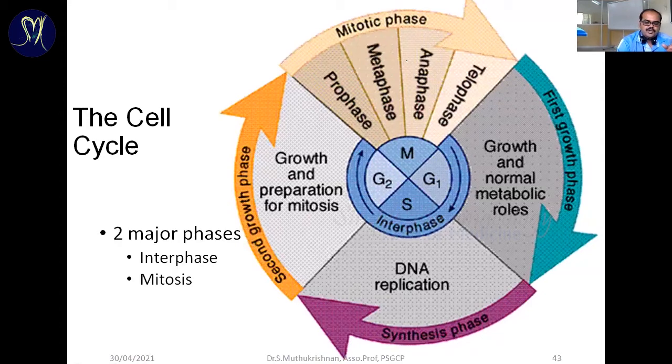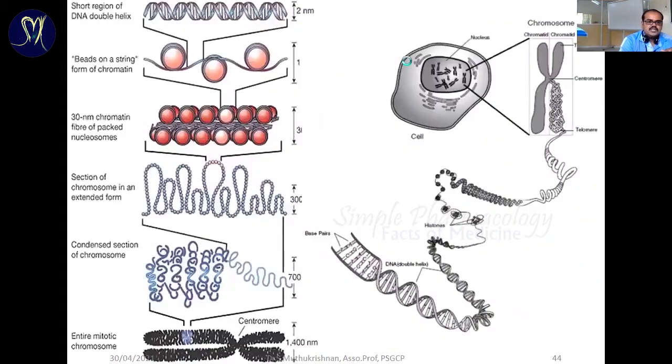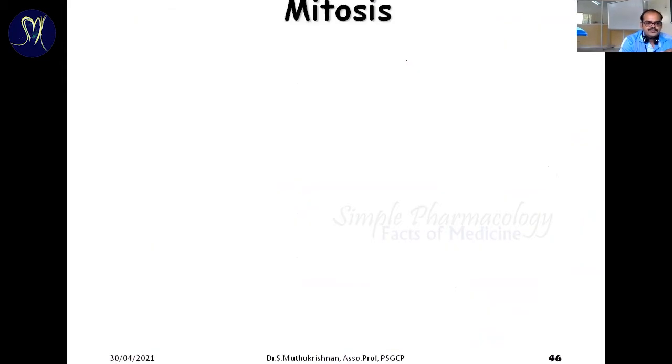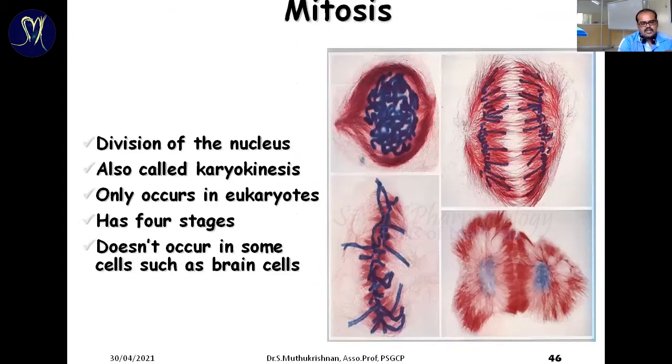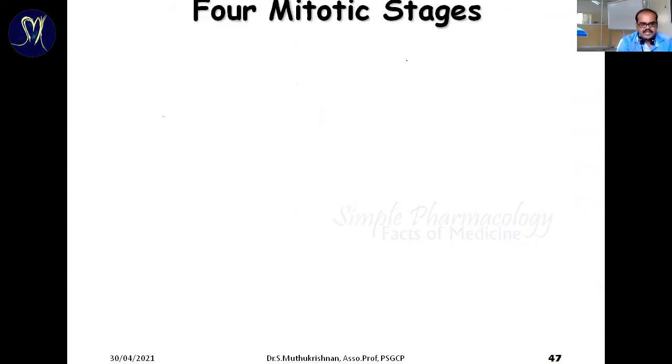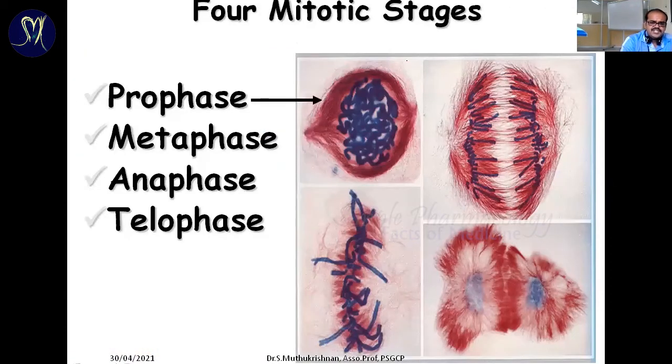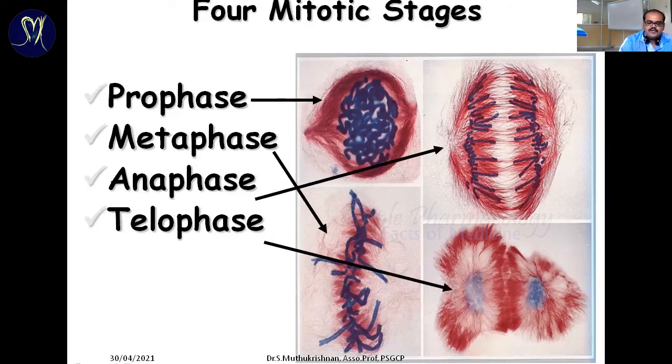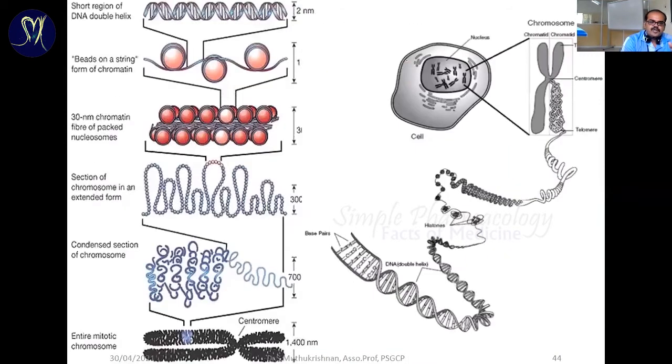The first thing is the nuclear membrane dissolves, then the chromosomes arrange in the center, then they cleave, and then the cell is entirely divided into two different cells. These are the four important steps that happen during the cell division process, exactly in the mitotic phase.